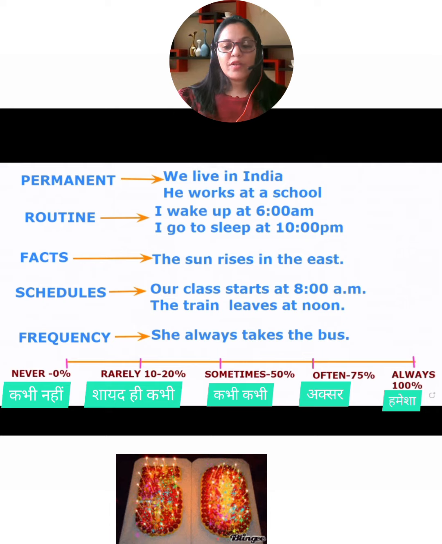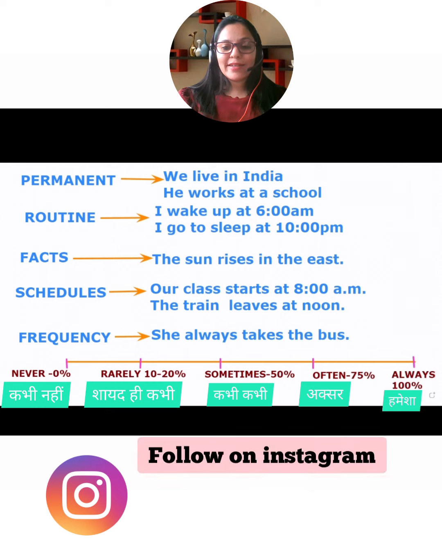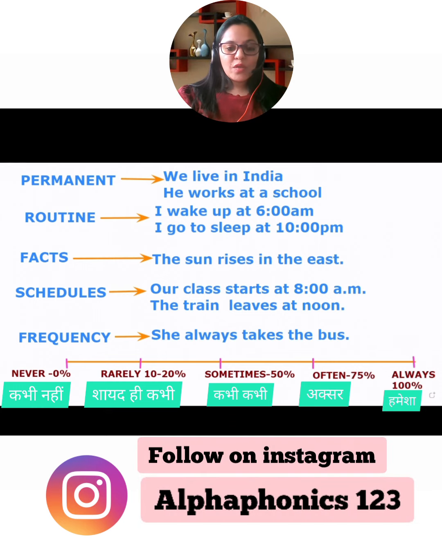Often you're doing 75%, and always which you are doing 100% daily. Like you eat food daily. You always eat food, right? So that is 100%. So these are all the adverbs of frequency, right?